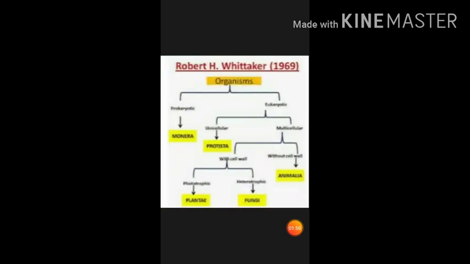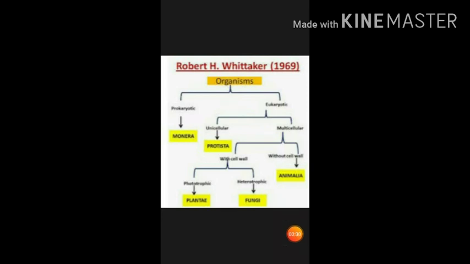Now we have to come towards the five kingdom classification. Robert H. Whittaker is the scientist who proposed the five kingdom classification. Firstly, it was given on the basis of prokaryotes and eukaryotes. Earlier we discussed the prokaryotic cell, that one is the bacterial cell, and the eukaryotic cell, that one is the plant and animal cell.